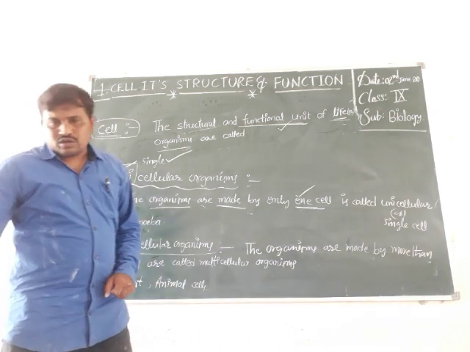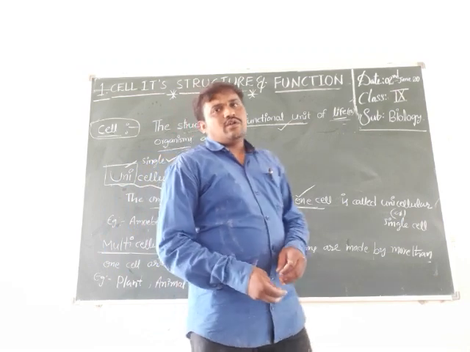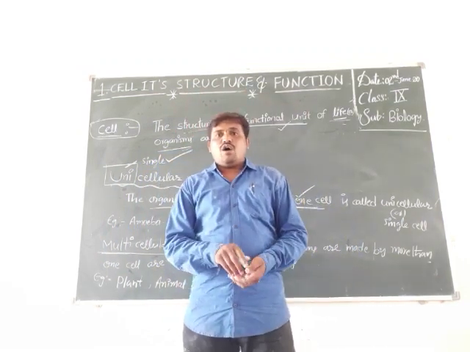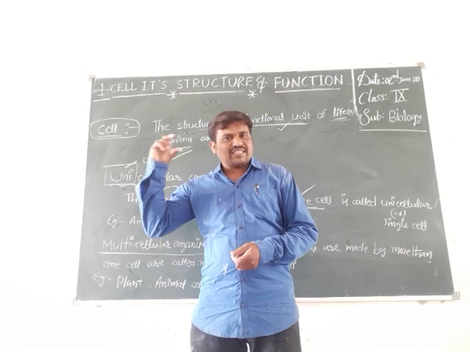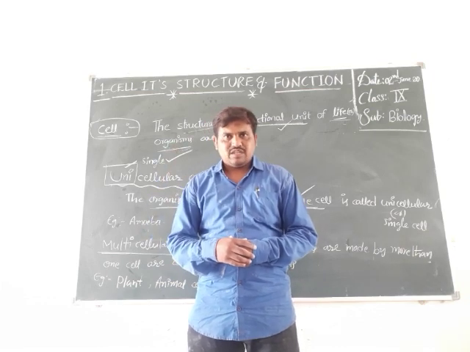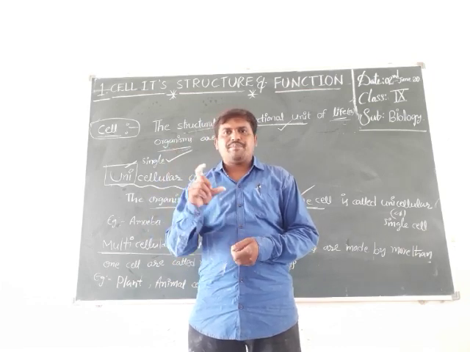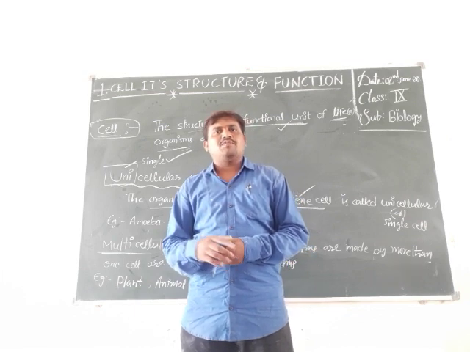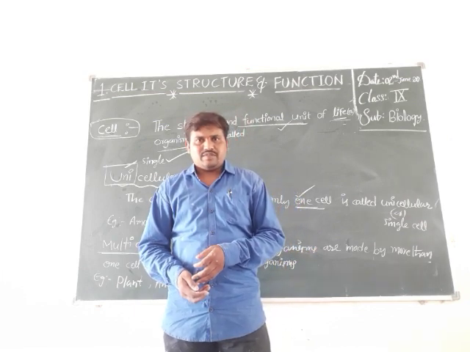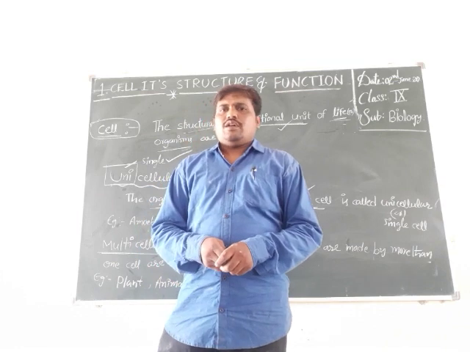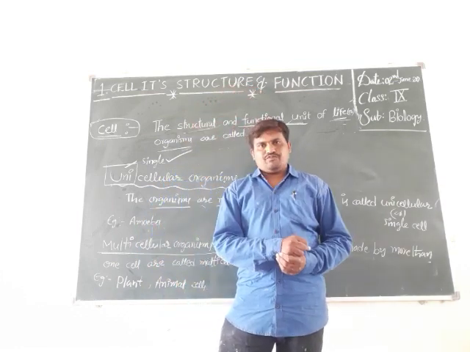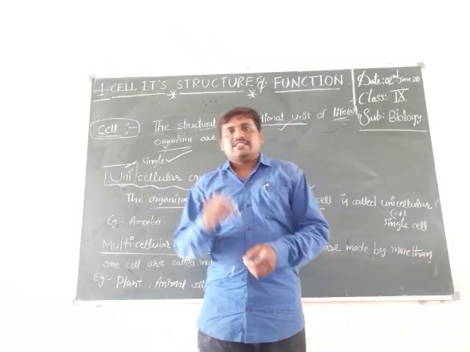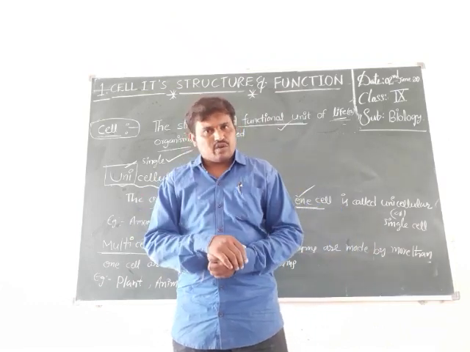So, we also observed onion peel cells and cheek cells in the laboratory in the previous classes, 8th standard. Primarily, cells are observed under the microscope.